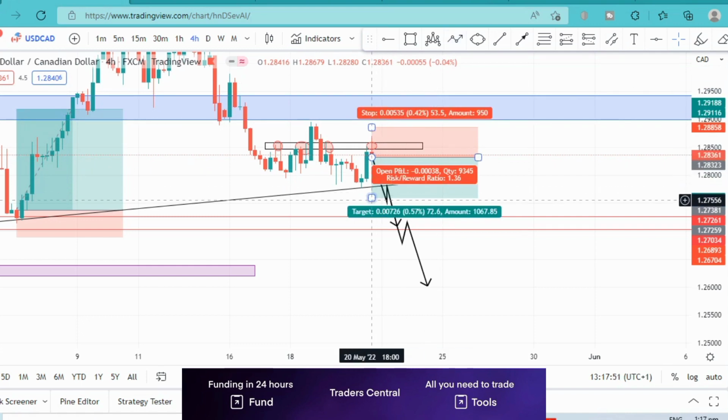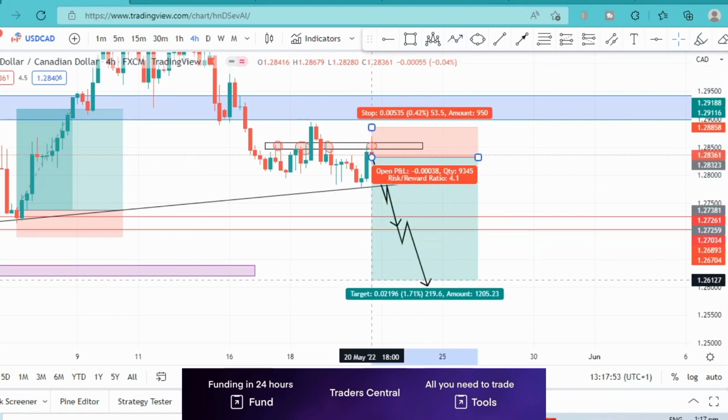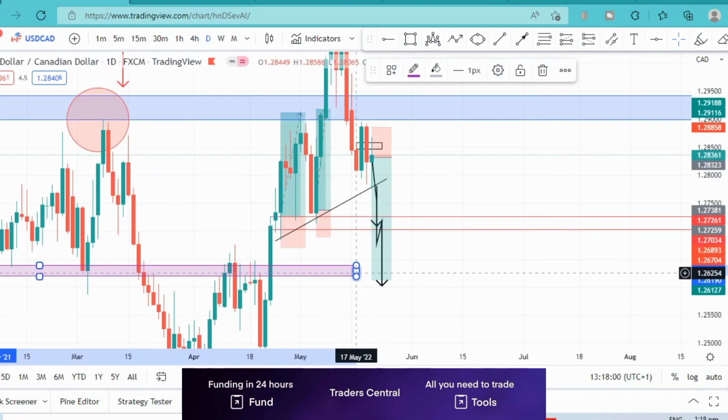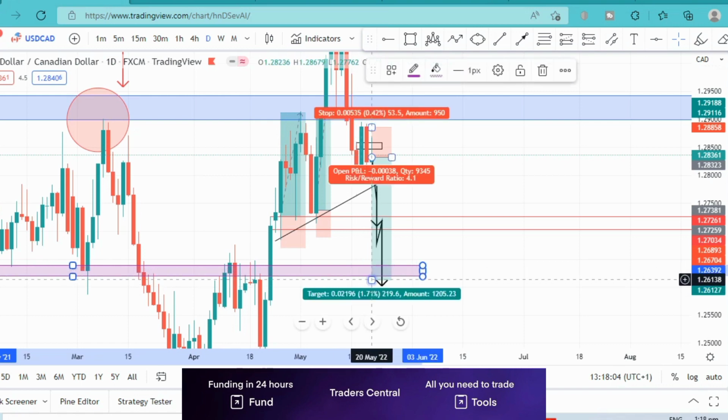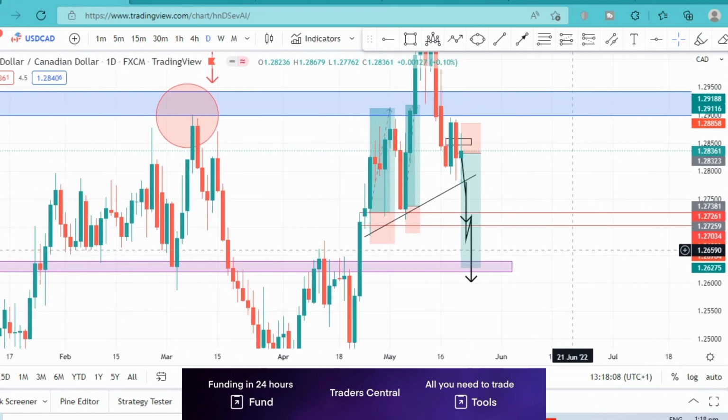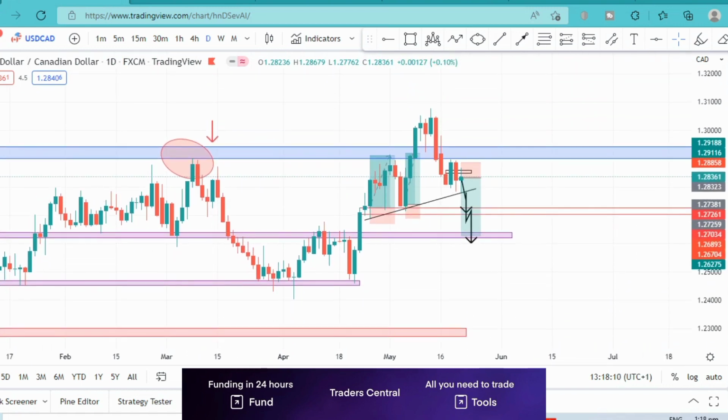And if we're able to capitalize on this move, then this already is a 200 pips move, all the way down to this support level here. So it's about 200 pips that we will be targeting on this trade. So a very good trade to take, and hopefully we'll be able to capitalize on that. I hope this has been very helpful.